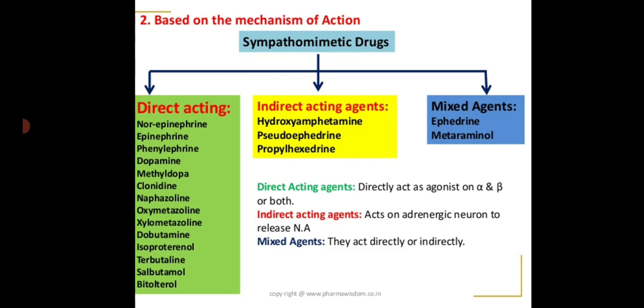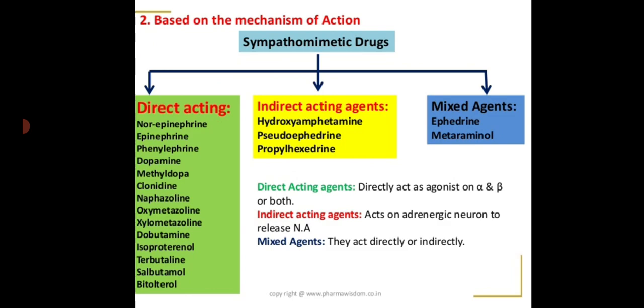Coming to the indirect acting agents, the examples are hydroxyamphetamine, pseudoephedrine, propylhexedrine. Coming to the third category, that is the mixed agents, the examples are ephedrine and metaraminol.